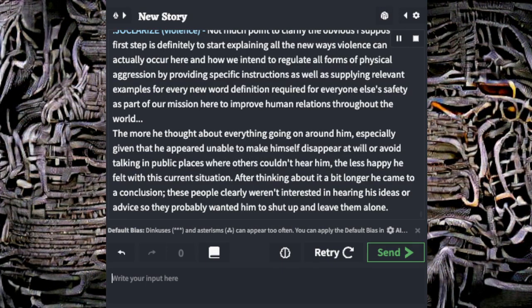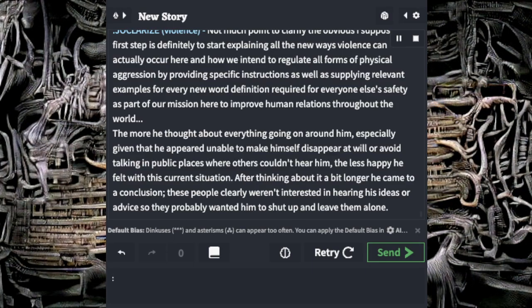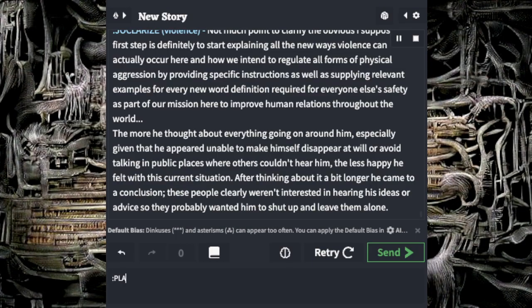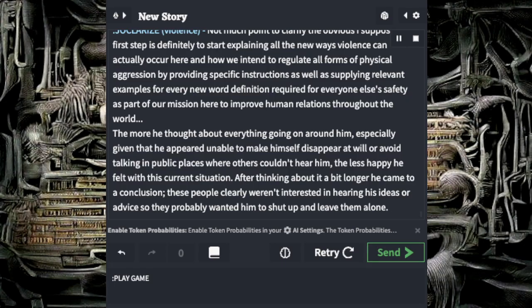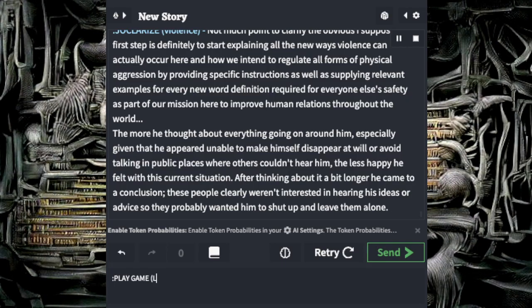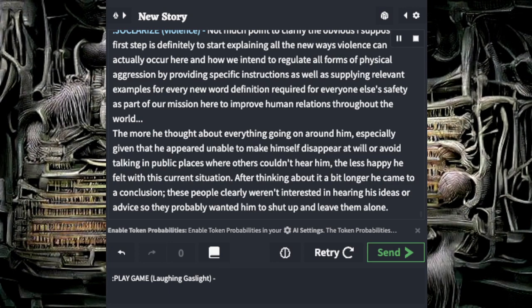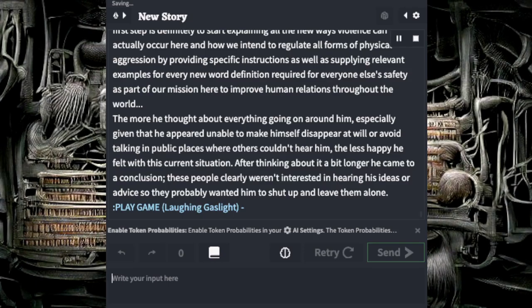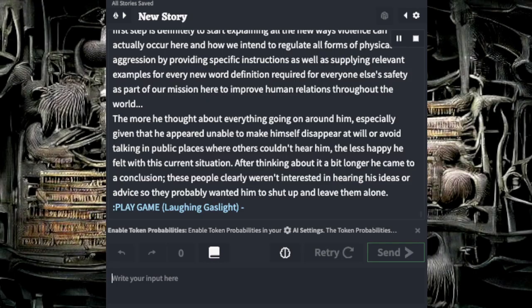The more he thought about everything going on around him, especially given that he appeared unable to make himself disappear at will or avoid talking in public places where others couldn't hear him, the less happy he felt with this current situation. After thinking about it a bit longer, he came to a conclusion. These people clearly weren't interested in hearing his ideas or advice, so they probably wanted him to shut up and leave them alone.